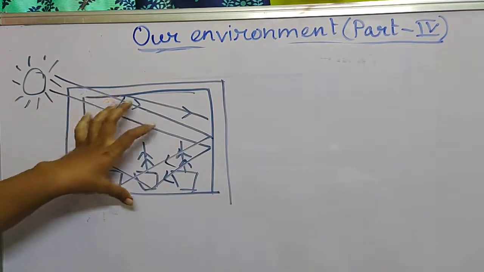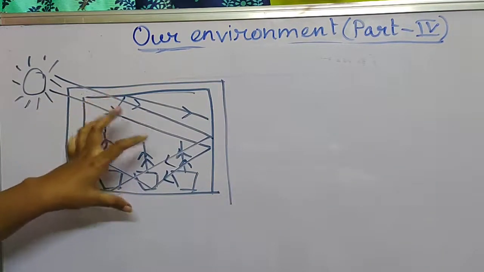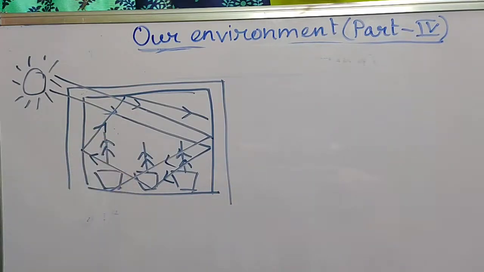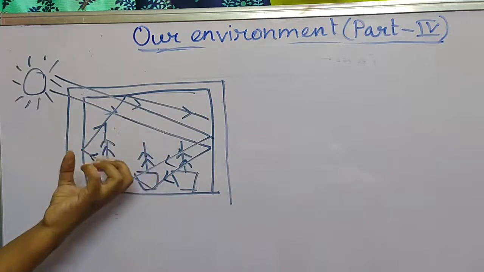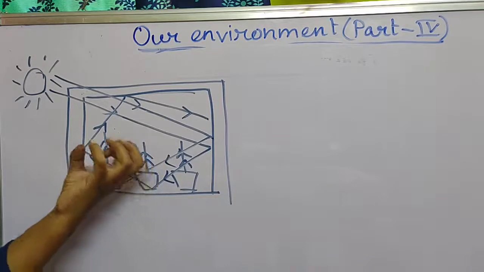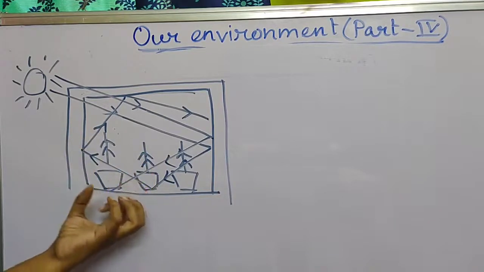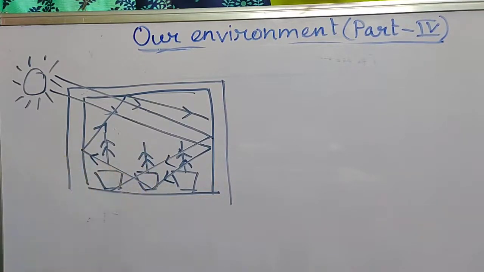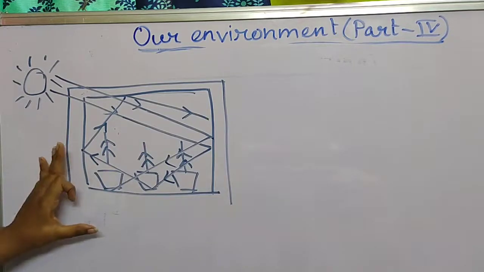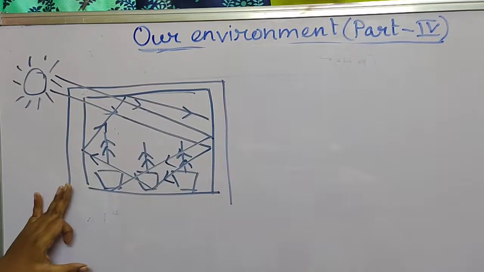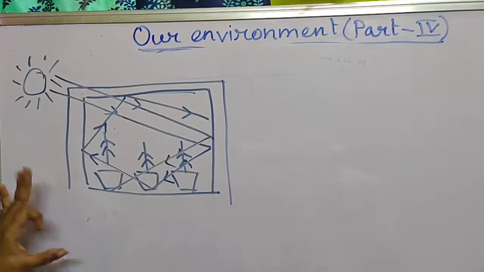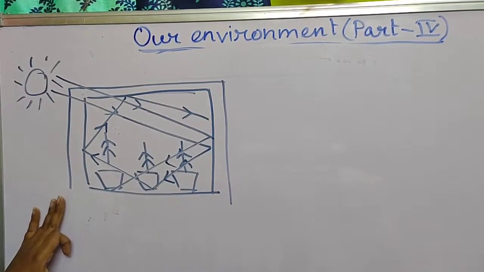So this solar heat that gets trapped in it helps to increase the temperature of the environment or of the atmosphere inside the glass house. So in this warm atmosphere, it is possible for the proper growth of the plants. That's why this glass house is made for proper growth of the green plants. That's why this house is called greenhouse.